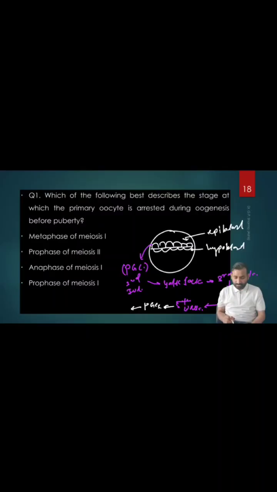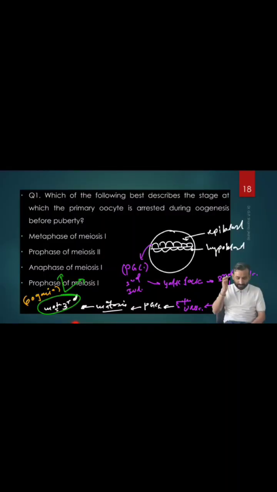So after the fifth week, these primordial germ cells, these PGCs, begin to undergo mitosis. So they divide continuously till the third month. Then after the third month, some of these primordial germ cells, when they undergo mitosis, are called oogonia. What are they called? Oogonia. The primordial germ cells, when they begin to undergo mitosis, are called what? Oogonia. They continuously divide.